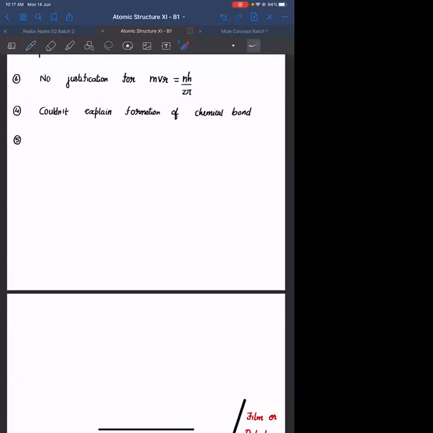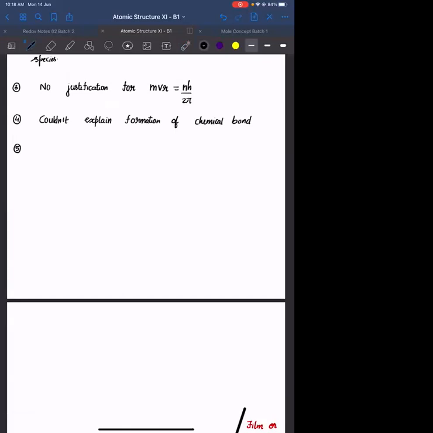This Bohr's theory is applicable to only single electron species, and for single electron species, he was able to explain most of the observations. He was able to explain the hydrogen spectrum. He was able to explain the spectrum of all single electron species like helium positive, lithium 2 positive, beryllium 3 positive, and so on. But even in these atoms, there were some limitations.